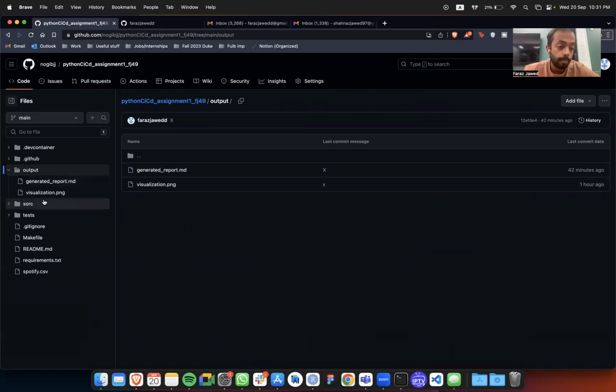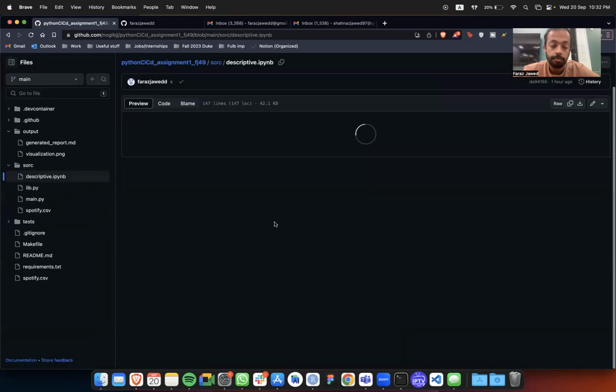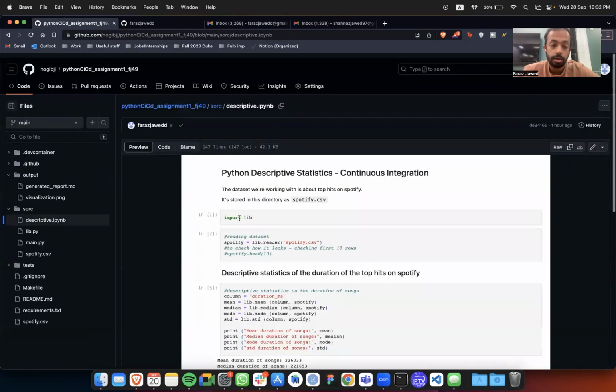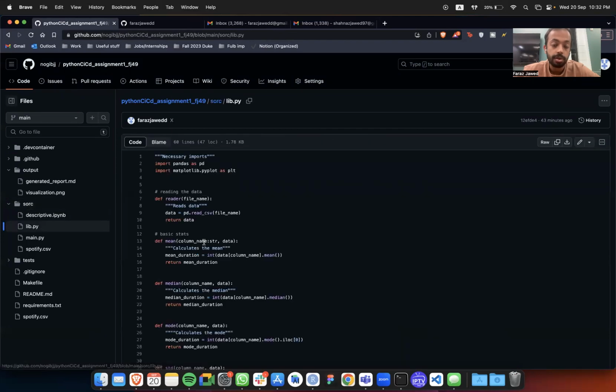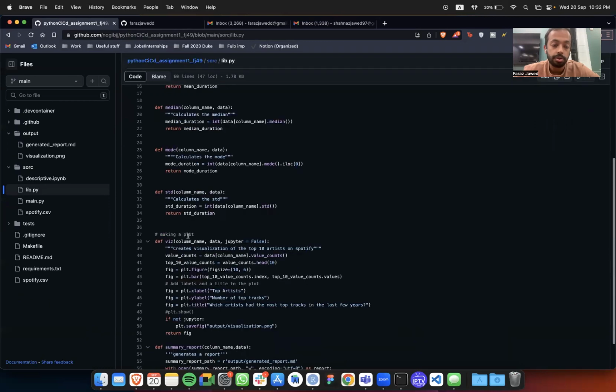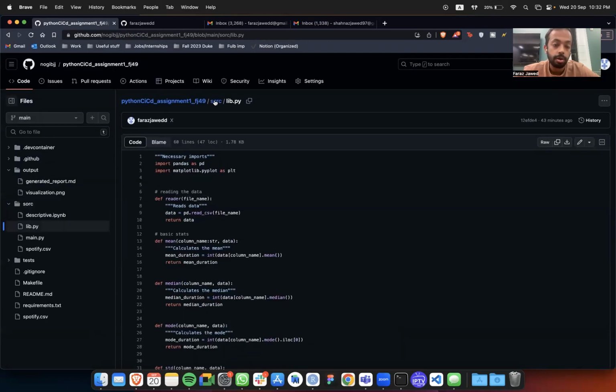So I'll show you. In my source folder, don't mind the spelling, this is SORC, just for my own understanding. I have a notebook which shows everything which we discussed. I have a library file which has all the functions written out, all the descriptive statistics, and then creating the visualization and at the end generating the summary report.